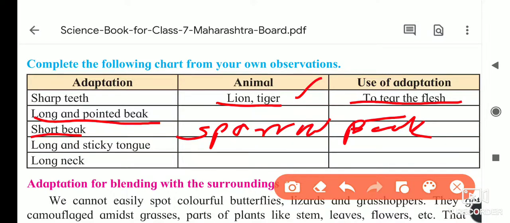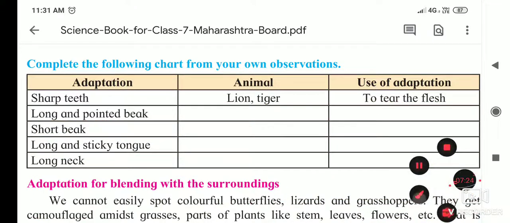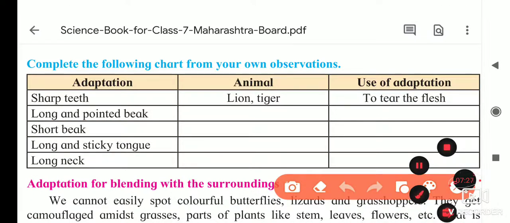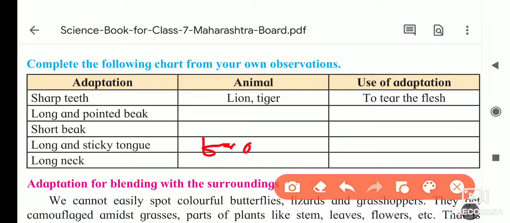Next it is a long and sticky tongue. Just now I told you whose tongue is very long and sticky: it's a frog. And for what purpose? When it throws its tongue outside, long and sticky, the prey gets stuck to the tongue, like the housefly and all. Next it is a long leg. Whose leg is long? For example, we will take the giraffe. For what purpose? To eat the leaves and whatever plant products are there in the upper part of the plant's body.